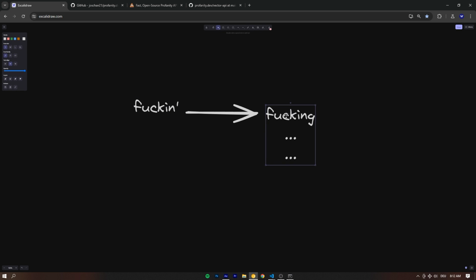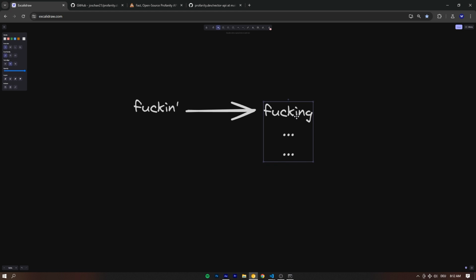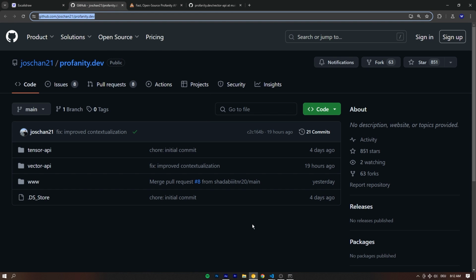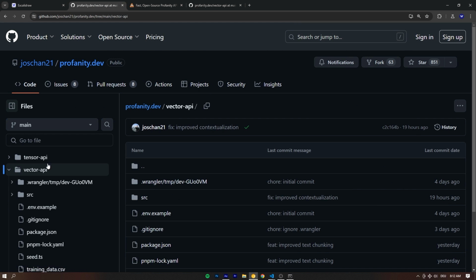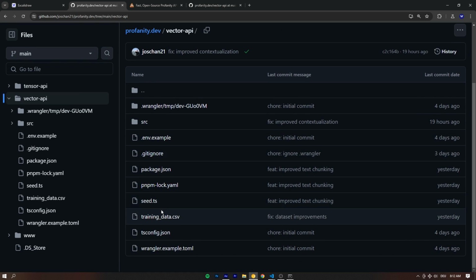And in order to have these entries in our vector database to check against, as you can probably imagine, this also means we need a long list of words that we want to flag as profanities, right? We could just write one ourselves, but what I did is I downloaded one from the internet, as you always do, and then I modified it to be better, to be more accurate.